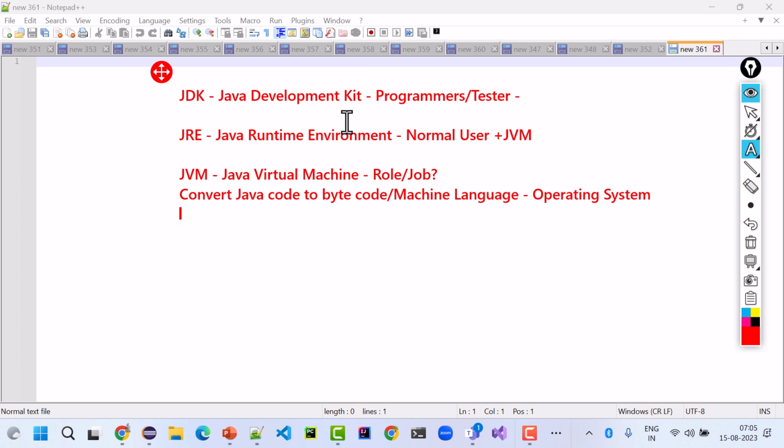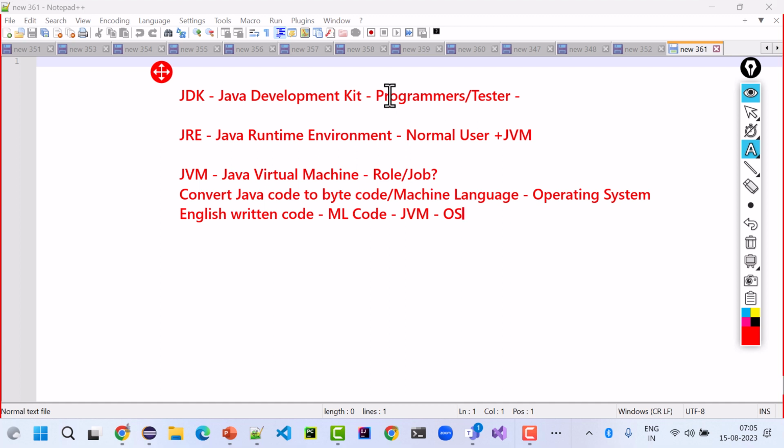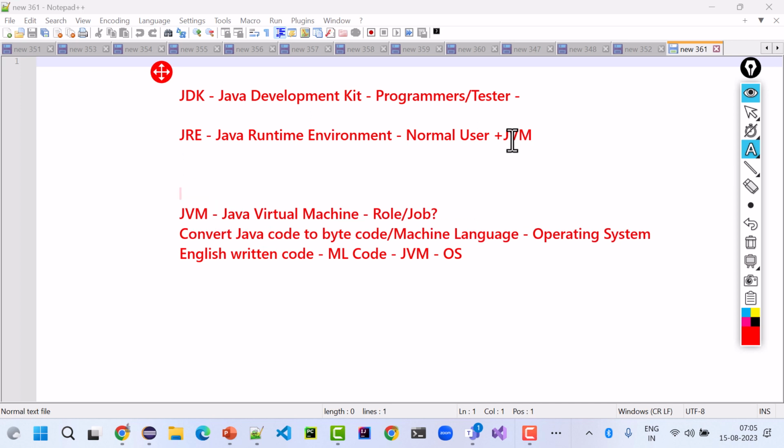So you can say my English written code is converted into machine language code by JVM, and then my code runs on the operating system. That is why when my Java based application has to run, that code is converted into bytecode by the Java Virtual Machine, and then it runs.